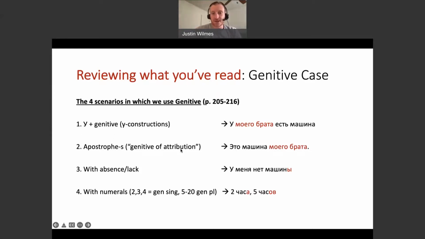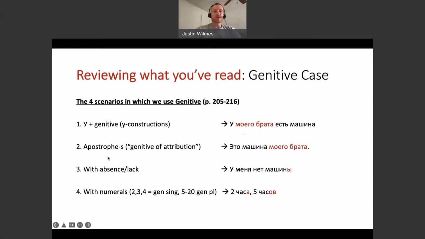This is called the genitive of attribution. In other words, saying that something belongs to somebody else. We express this by saying: Эта машина моего брата. Да? So у моего брата есть машина is a u construction, which says my brother has a car. Or here we say, this is the car of my brother, or this is my brother's car. These are two different ways of saying possession, but they both use the genitive case. Это машина моего брата.